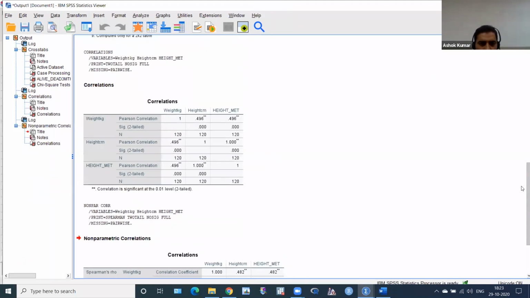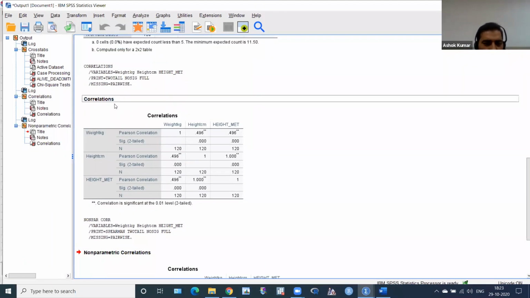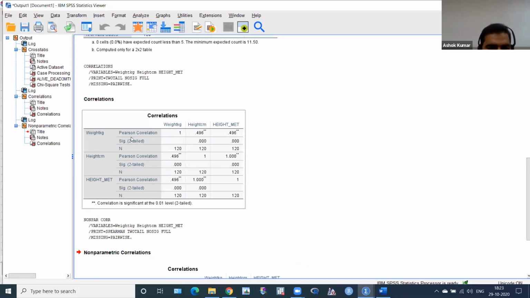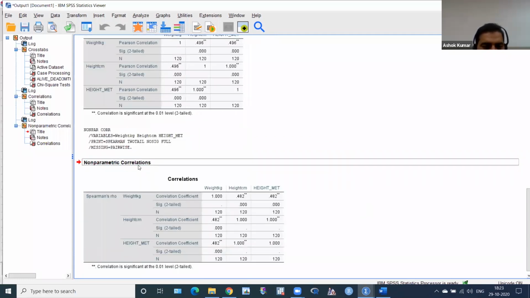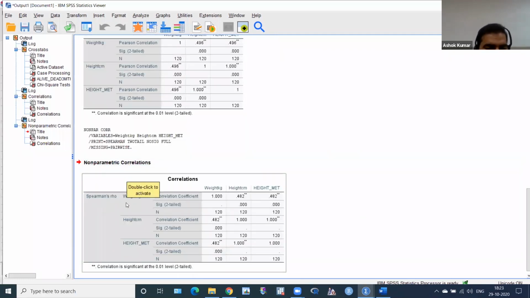Very good. So what I see is the correlation. And which type of correlation? This is the Pearson correlation. You can see here this is the R value, and this is the significance two-tailed, the p-value, and this is N. N, I know, is 120. There is no missing. Very good. And this is the non-parametric correlation, you can see here, the Spearman rho correlation.